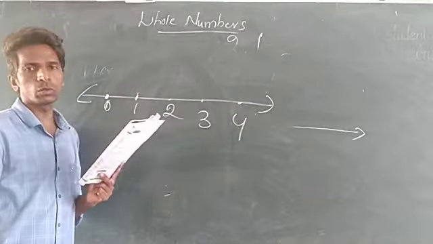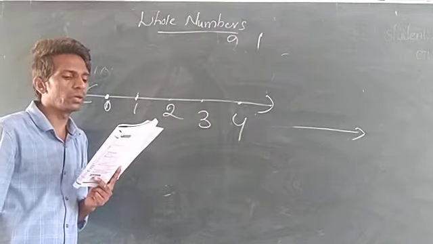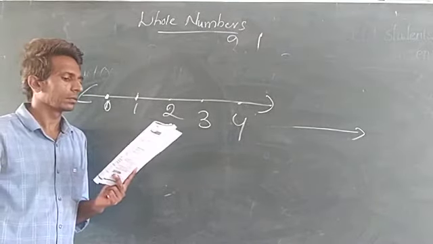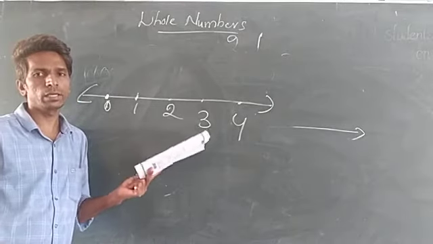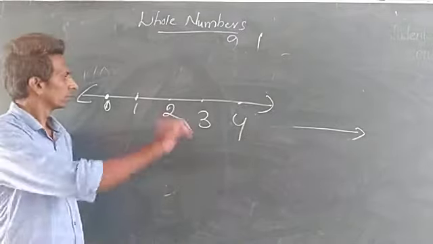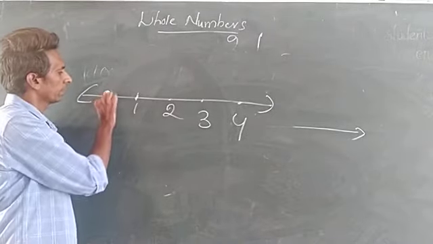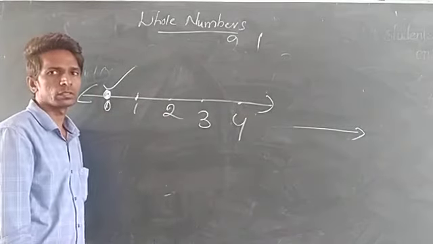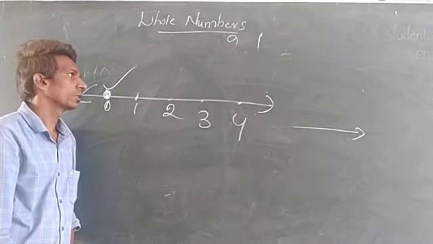So see the fourth question. Mark the smallest whole number on the number line. So this is the number line. In this number line, what is the smallest number we have? So that is 0. You want to mark like that. So that is the smallest number on the number line. So that is the answer.